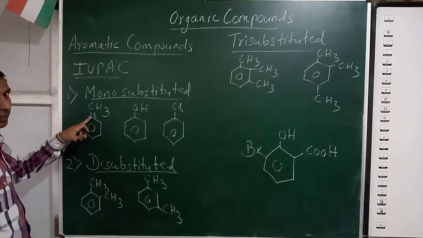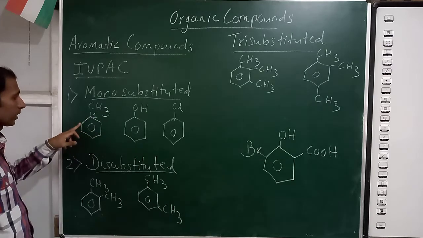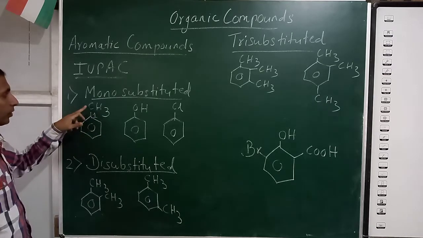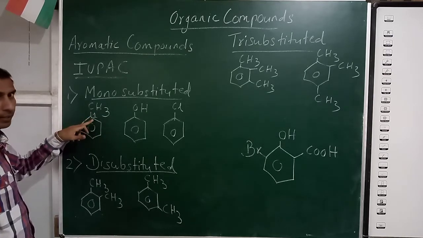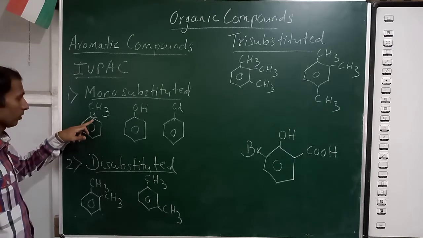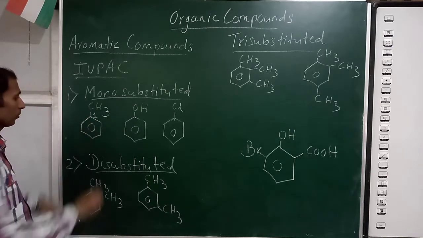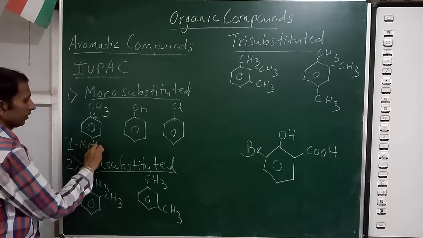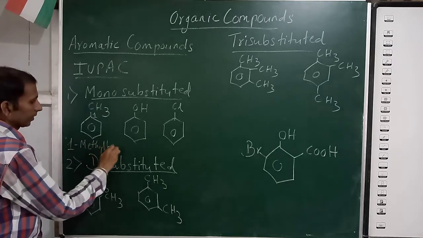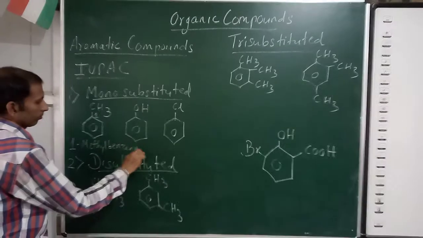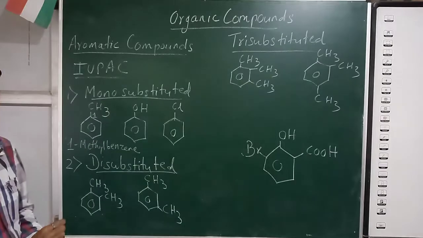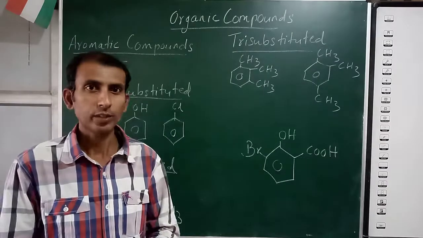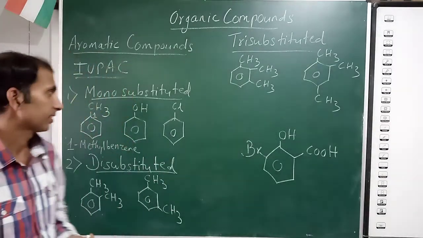This carbon atom here, there are 6 carbon atoms, 1, 2, 3, 4, 5, 6. And we have a substituent here, so one number here for the carbon atom containing methyl group. So you have to write 1 methyl benzene. Very easy, 1 methyl benzene.